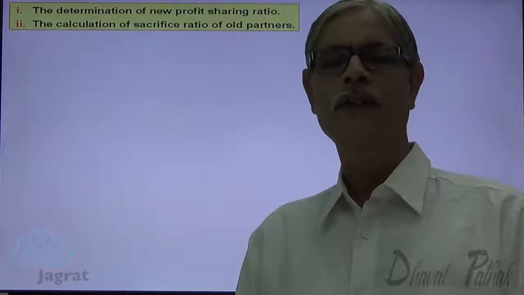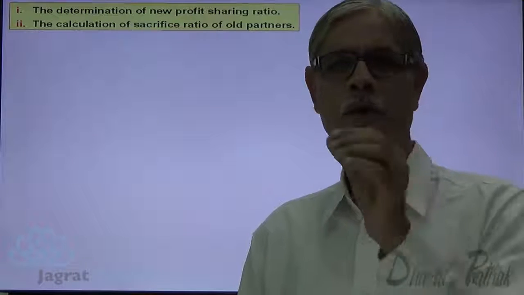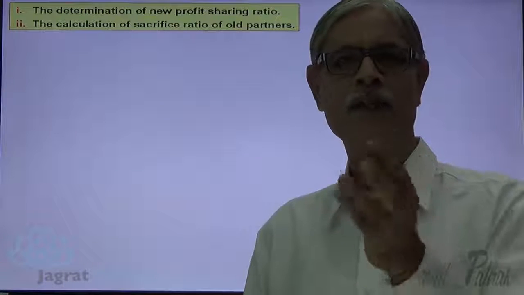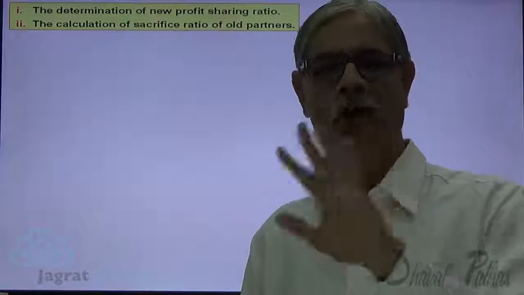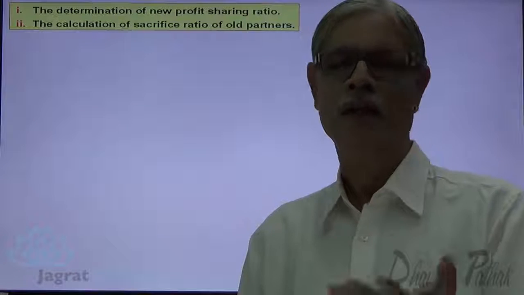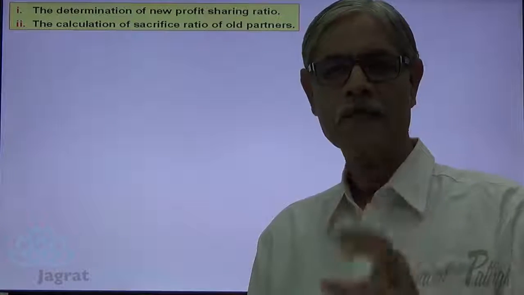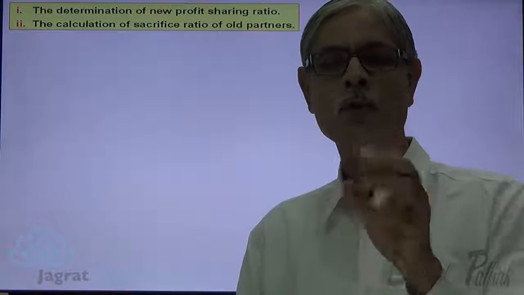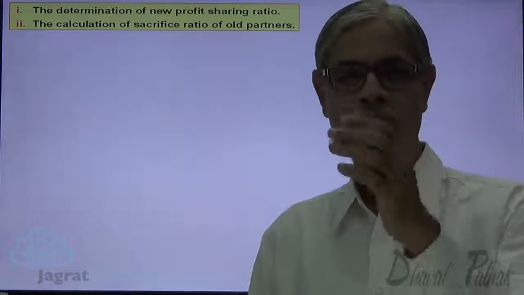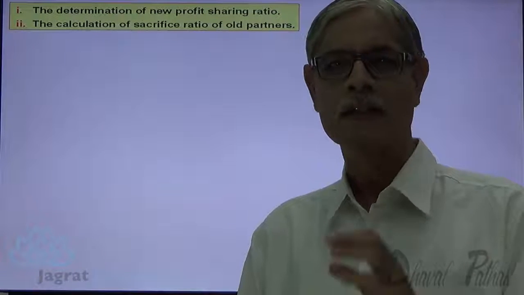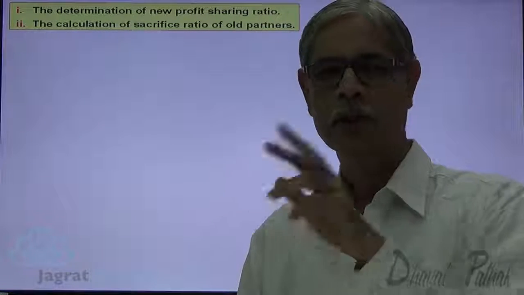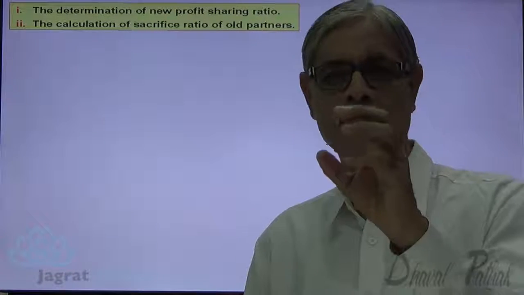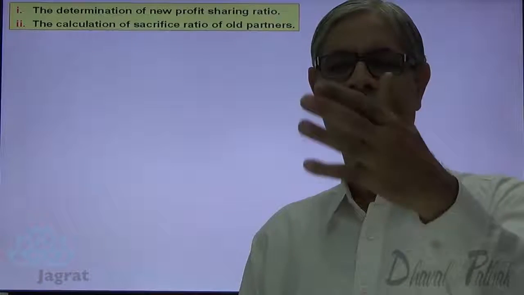So if all the four things are given to you, which four things? Old ratio, new ratio, share sacrificed by each partner, share of new partner, four things. If all the four things are given to you, you are required to calculate nothing. But out of these four things, if anything is not given, you are required to find out. So you are required to understand the relationship between these four parameters. Which are the four parameters? Old ratio, share sacrifice, share of a new partner, new profit sharing ratio. This is what I want to consider, the relationship between these four aspects.